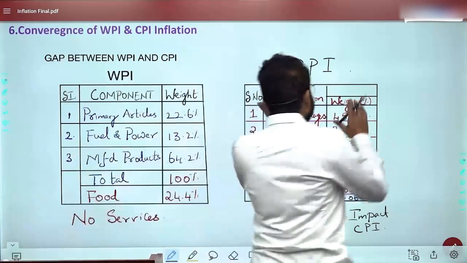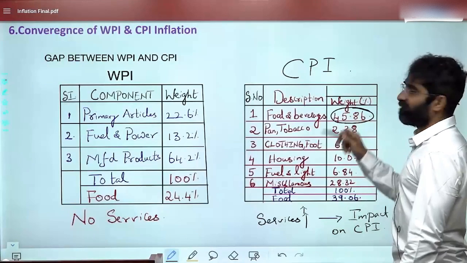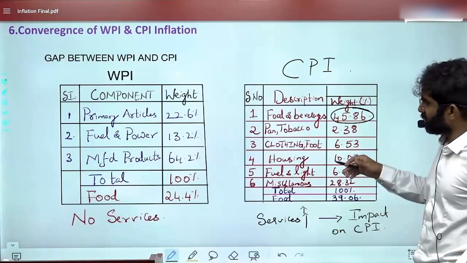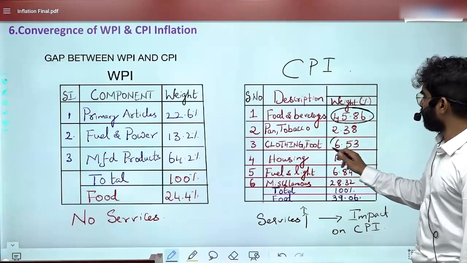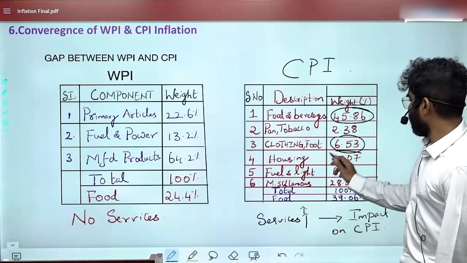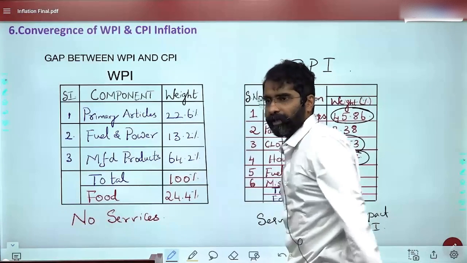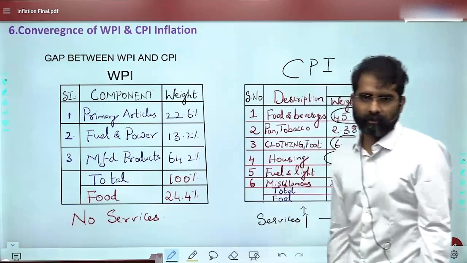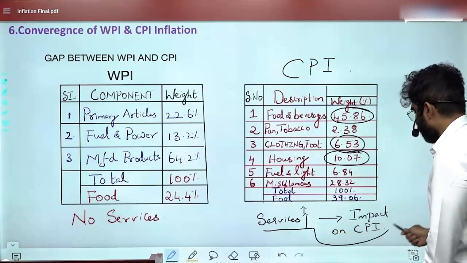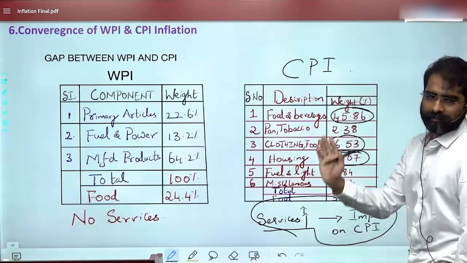Now here if you observe CPI, food and beverages is the highest, 45.86. Around 39% is food, the rest is beverages. Then clothing and footwear 6.53. Housing and services are basically not part of WPI. Services are not part of WPI, but if these services have increased, that has led to an increase in CPI.